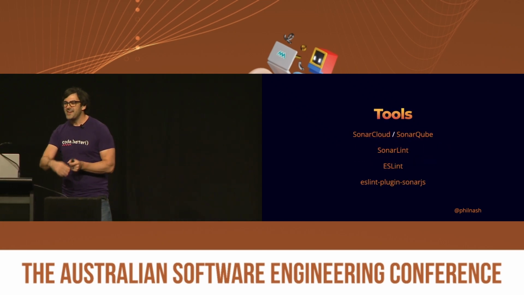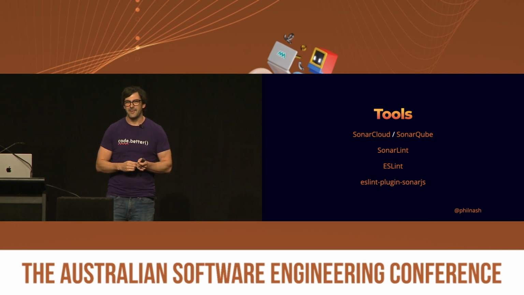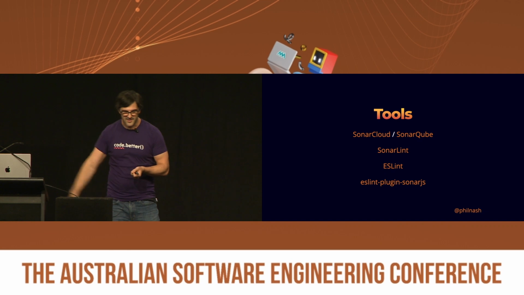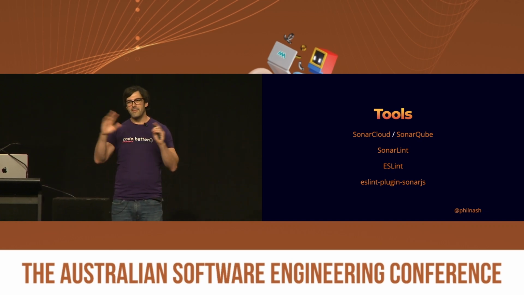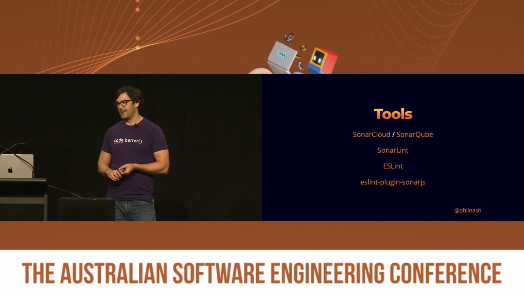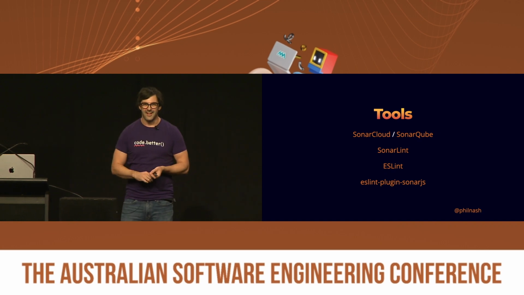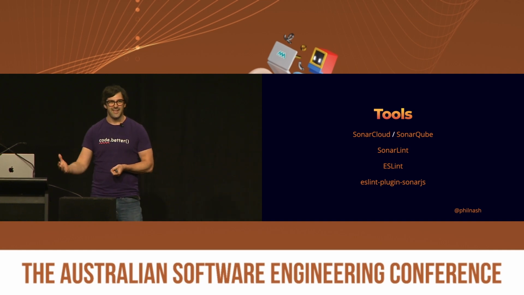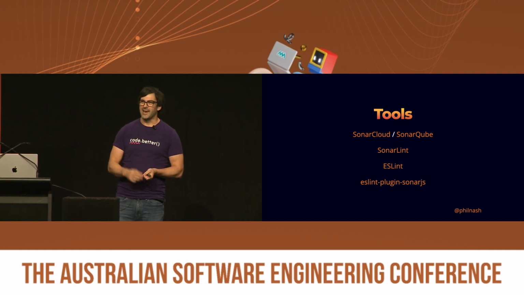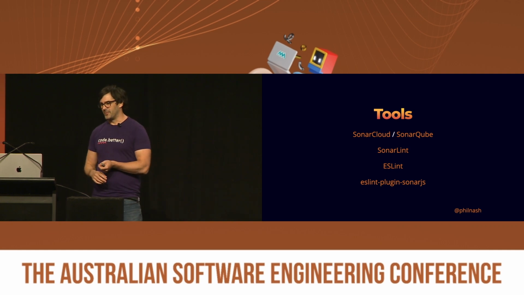As I said, I will share out the slides, but if you are looking for tools to help you out with this, Sonar Cloud and Sonar Cube will scan your code for many, many potential issues, but importantly for this cognitive complexity one, SonarLint will do so in your IDE on the things you're working on right now, allowing you to address that as you're working on it.